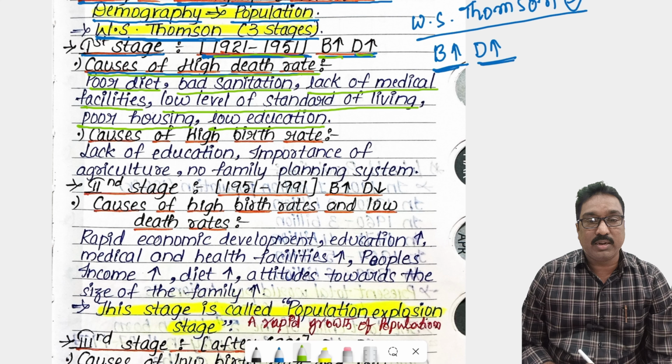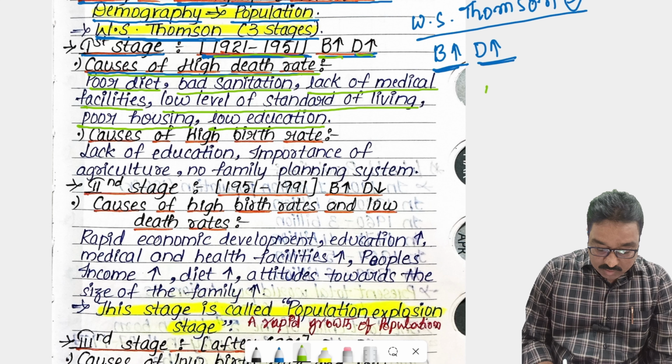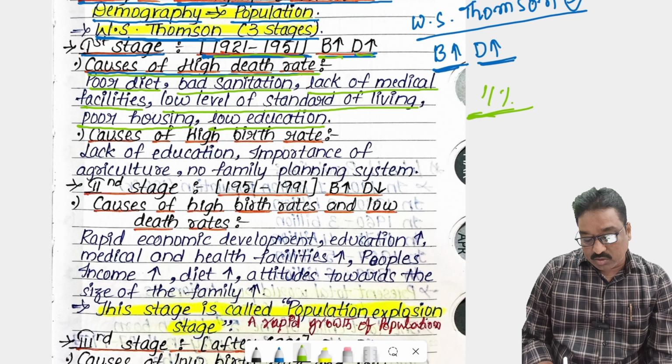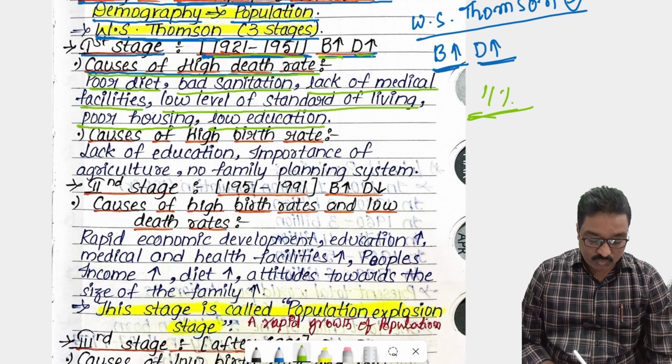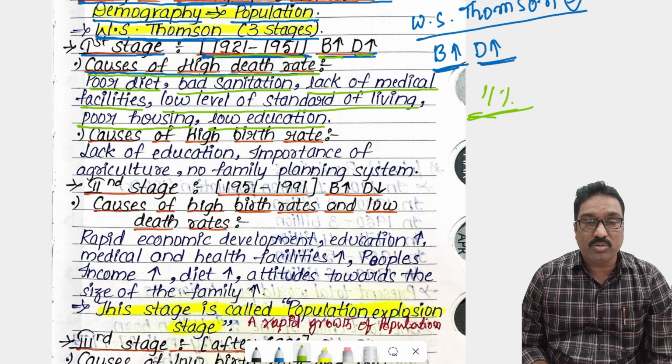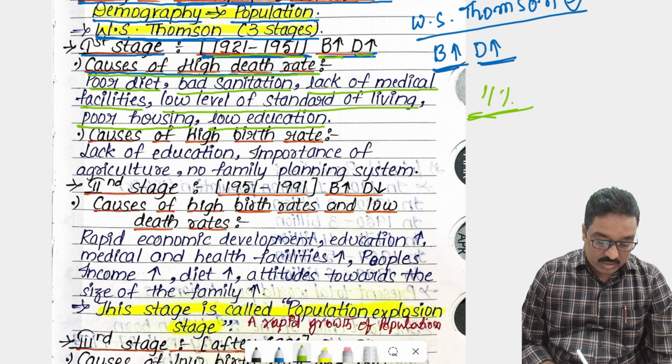You know that at the time of independence in our India, the literacy rate was only 11%. So due to that, educational development was not there, and there was no knowledge or awareness among the people. The death rate highly increased.